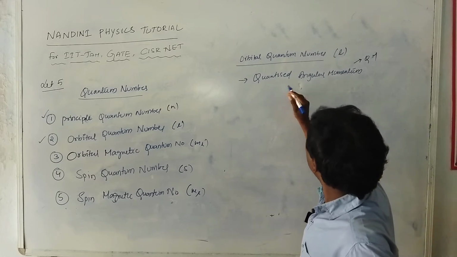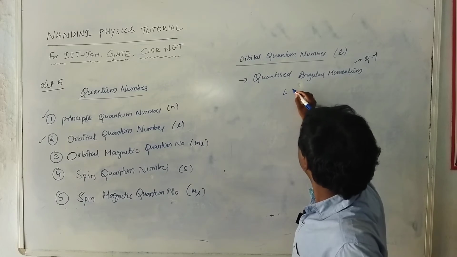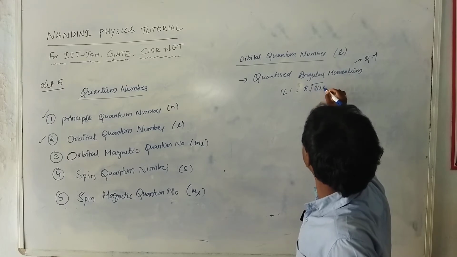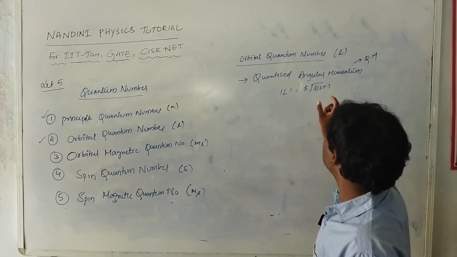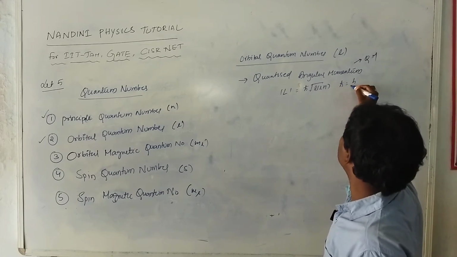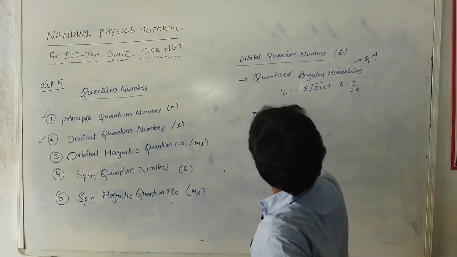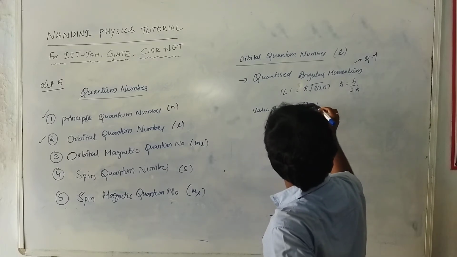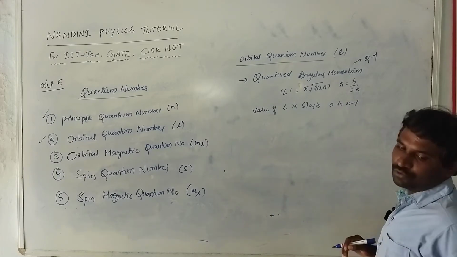So what is the angular momentum in quantum mechanics? The angular momentum is L equal to h cross root over L into L plus 1, because this is the expectation value of angular momentum. You can write it as root of L into L plus 1 times h cross, where h cross is equal to h by 2 pi, and h is Planck's constant. The value of L starts from 0 to n minus 1.